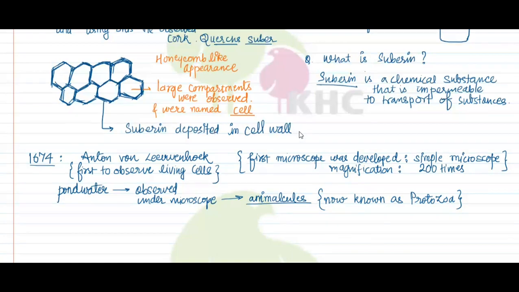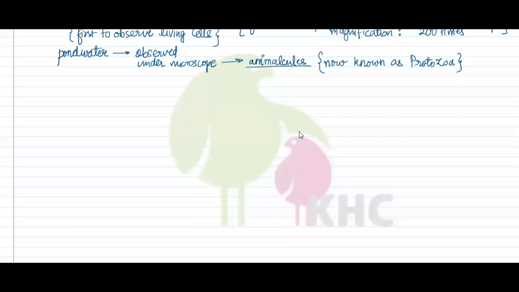There are certain properties of the cell to be understood, and these properties of the cell can be explained under cell theory. This was formulated separately, individually by two scientists, one zoologist and one botanist.